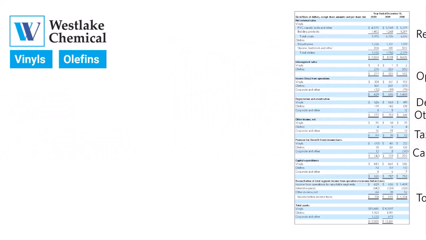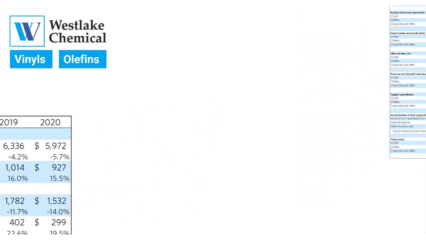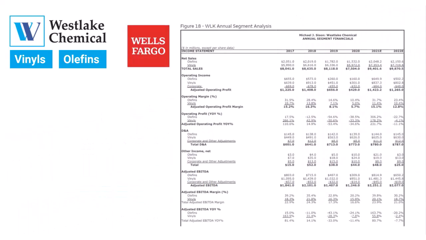We can see that the two segments have different growth rates and different profitability. This means that it will be important to separately forecast them for valuation. For example, we see that a Wells Fargo analyst report includes separate segment forecasts of sales and EBITDA. Note that the analyst forecasts higher EBITDA to sales margin for the olefins than for vinyls. This is consistent with the olefins' higher profit margins.